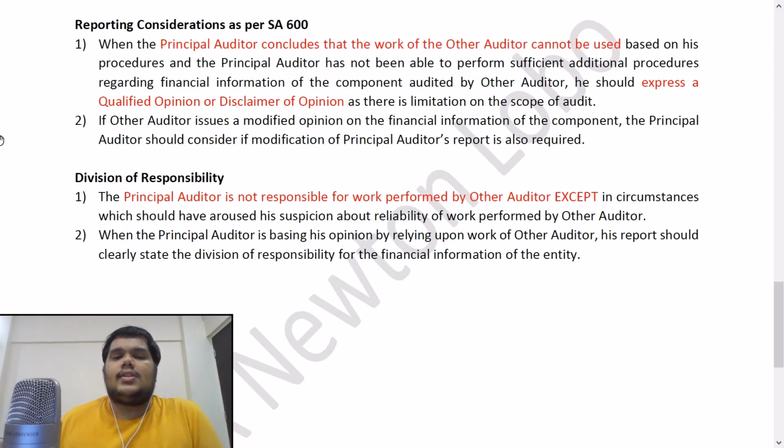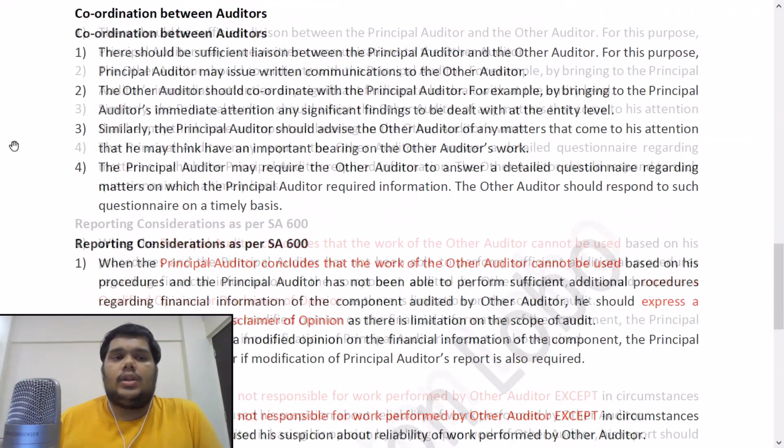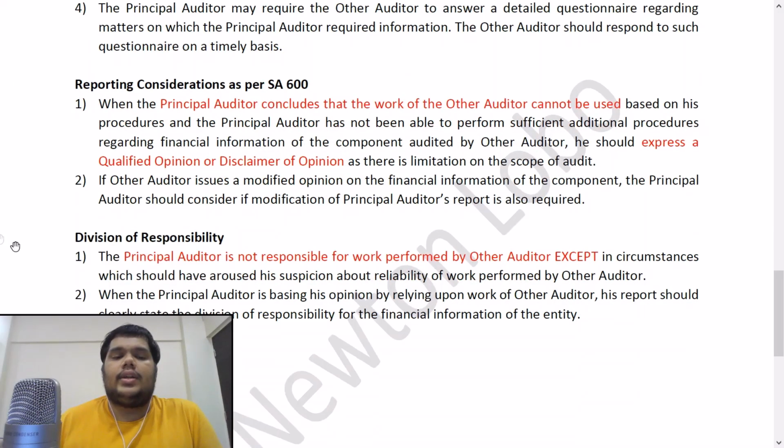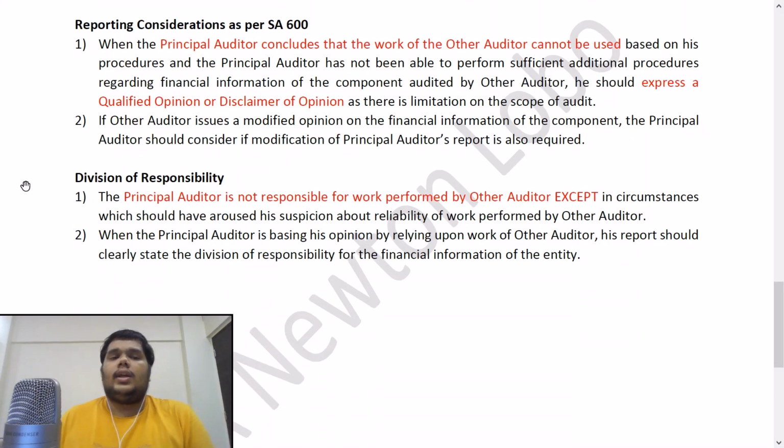Next, reporting considerations as per SA 600, very important. These answers are actually very, very important. Okay, coordination, reporting considerations, division of responsibility. Reporting considerations, first point, when the principal auditor concludes that the work of the other auditor cannot be used based on his procedures, and the principal auditor has also not been able to perform sufficient additional procedures regarding financial information on the component audited by the other auditor, he should express a qualified opinion or a disclaimer of opinion, as there is a limitation on the scope of audit.